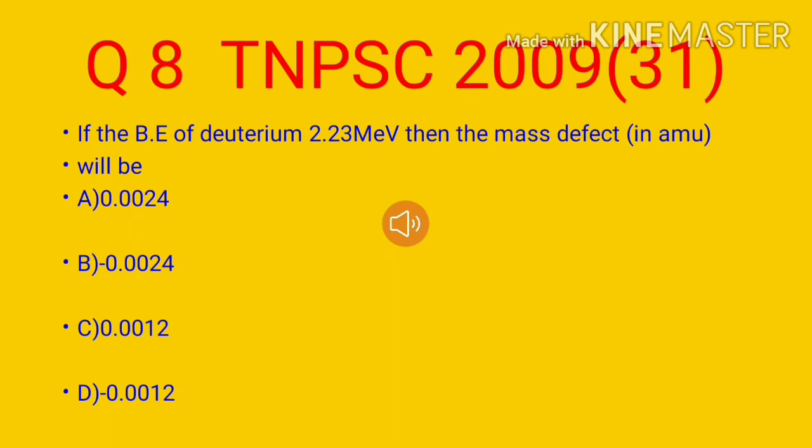Question number 8. It is asked from TNPSC 2009. If the binding energy of deuterium is 2.23 mega electron volt, then the mass defect in atomic mass unit will be. The following answers are given: A. 0.0024, B. minus 0.0024, C. 0.0012, D. minus 0.0012.